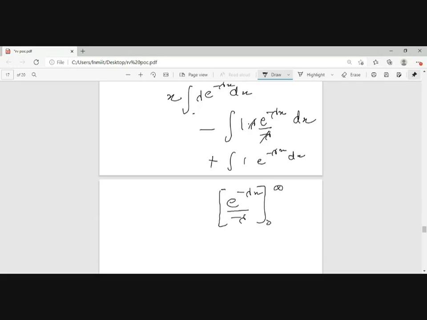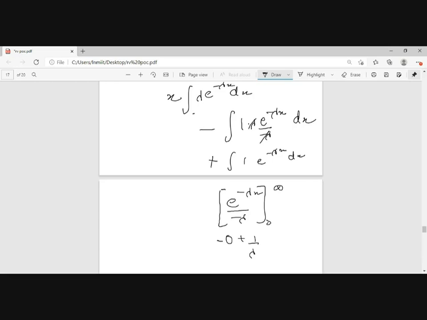If I place infinity here, it will be 1 by infinity, that is 0. Then minus 0, and when I place 0 here, I will be getting 1 by lambda, right? Yes, sir. So it will be giving me 1 by lambda.